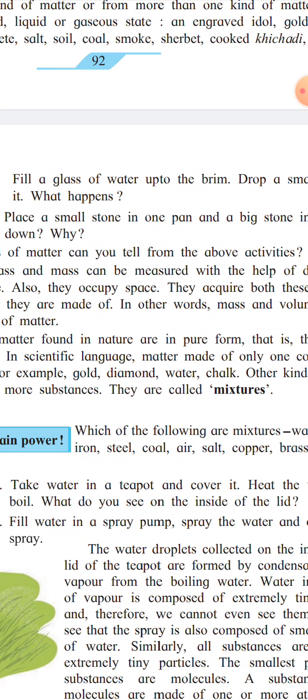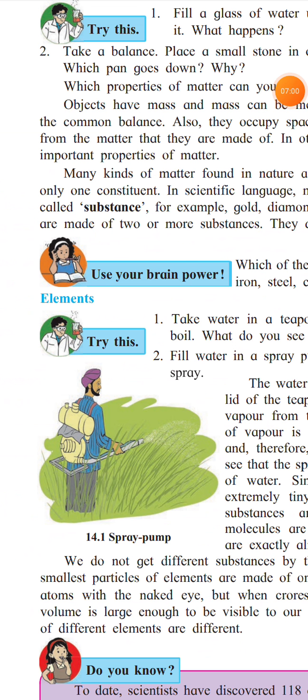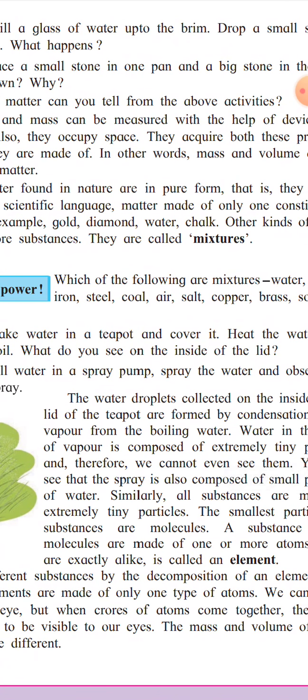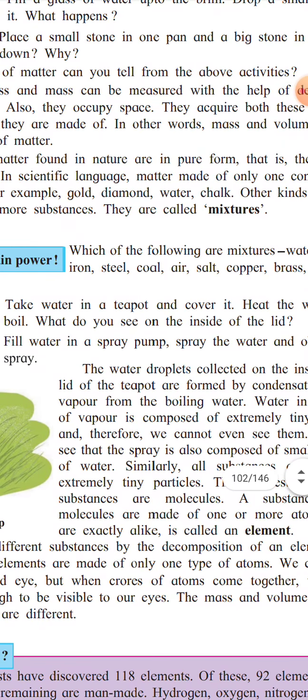Now take water in a teapot and cover it. Heat the water to boil. What do you see on the inside of the lid? Since the water in the teapot is boiling, steam will come out of it.